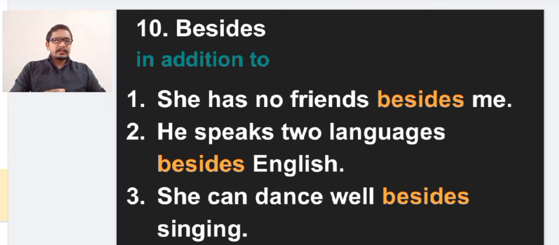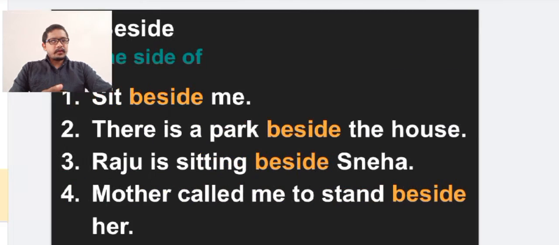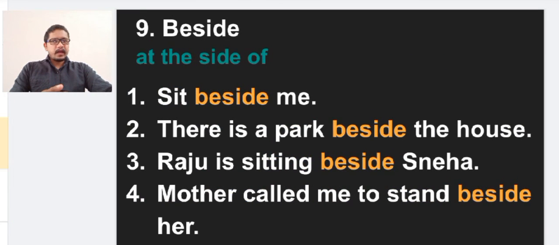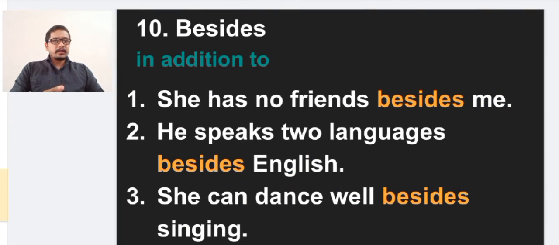Now the last one is besides. We have to note that one s is added here. Before, we told beside; now we are telling besides. These two words have two different meanings. Here besides means in addition to. Examples: she has no friends besides me. That means in addition to me, she does not have any friends. That means I am her only friend.